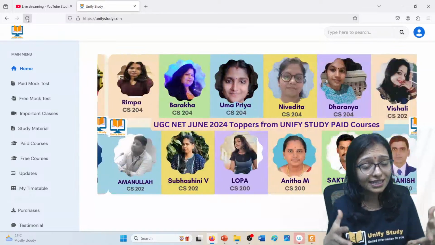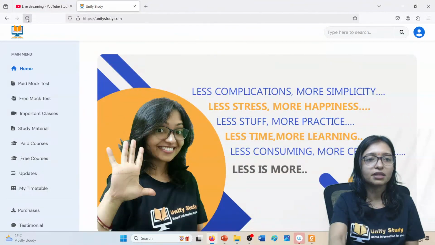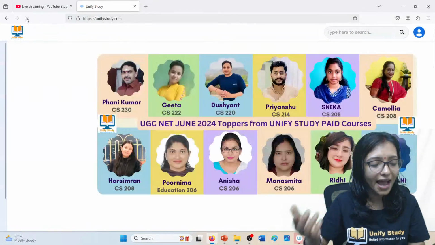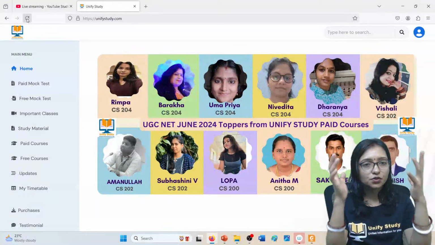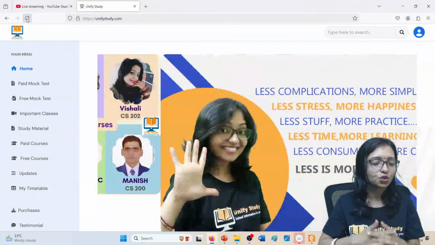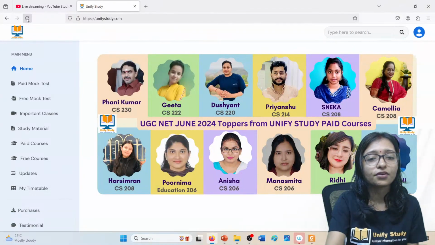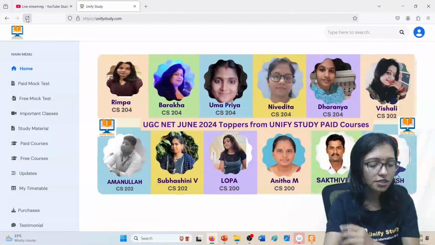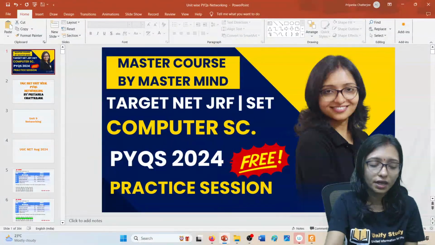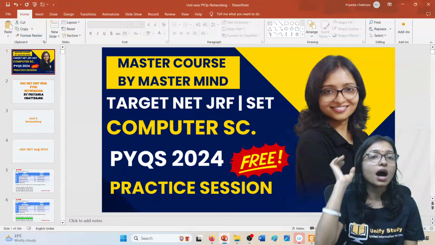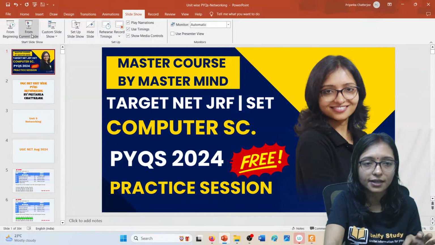From this you can say that our previous batch gave me that confidence: yes, we can do it. You can get the confidence from them. If they are able to do it, then you can also do it. Not only paid learners, there are so many free learners also. They are toppers. There are so many free learners who are able to crack the exam from the Unified Study YouTube channel.